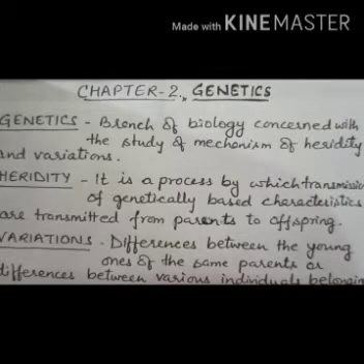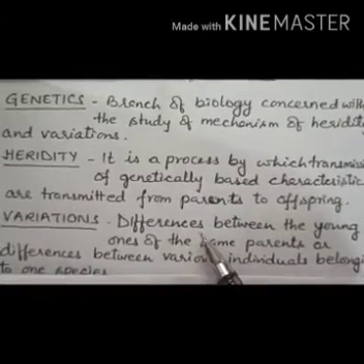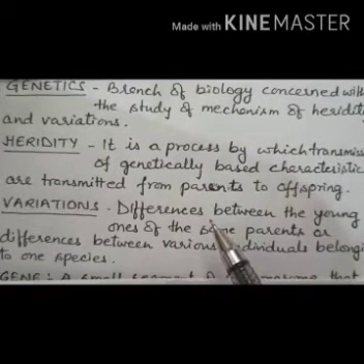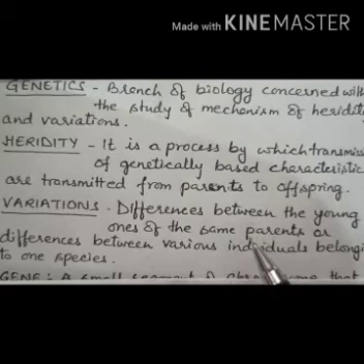So these characters are transmitted from parents to offspring. Offspring is the next generation. Means the characters are transferred from one generation to another generation, and this mechanism is called heredity, right? And next is variations. Variations are actually the differences between the young ones of the same parent or differences between various individuals belonging to one species.